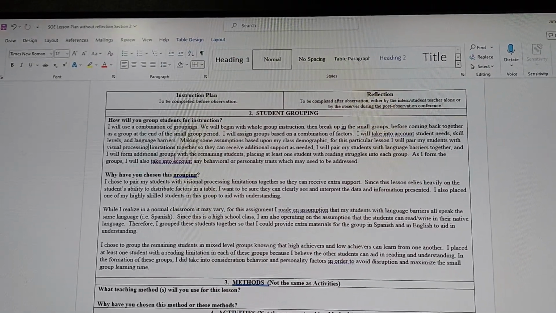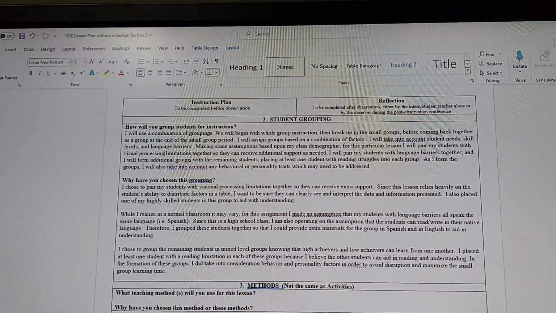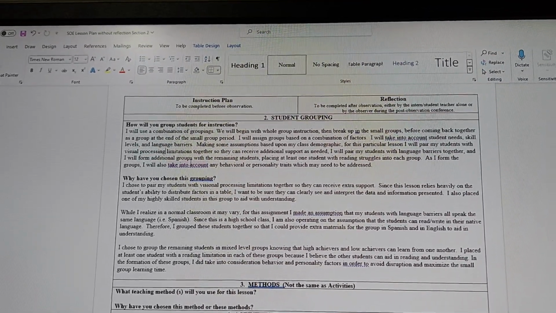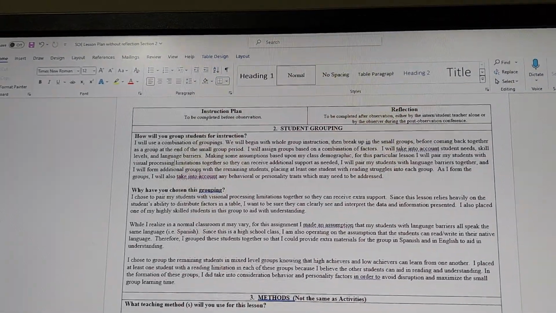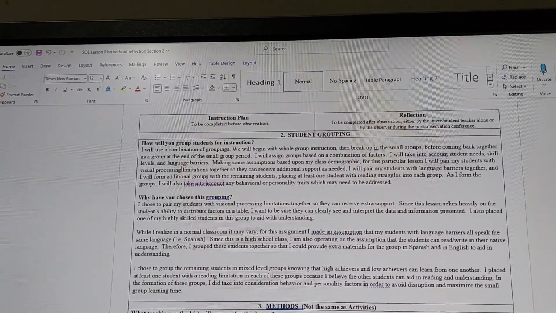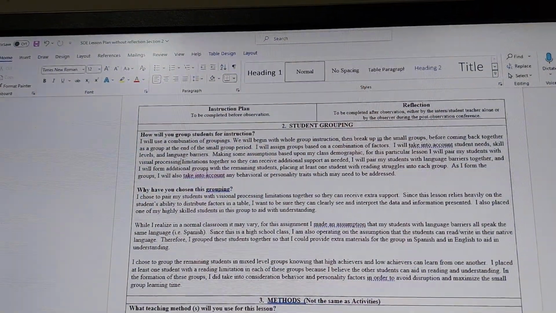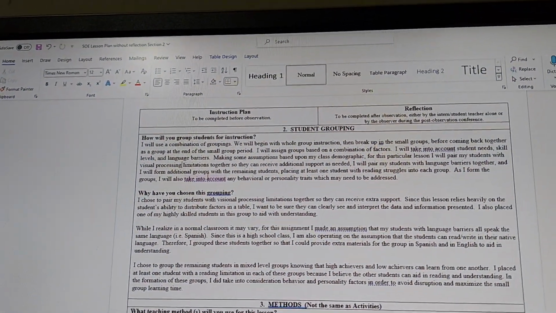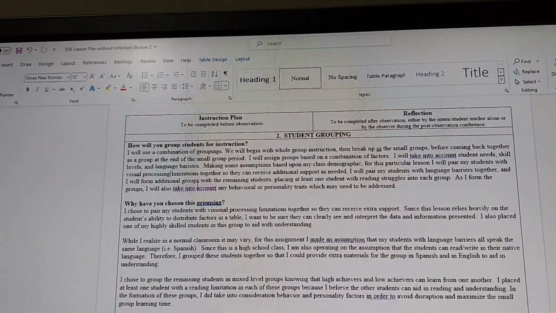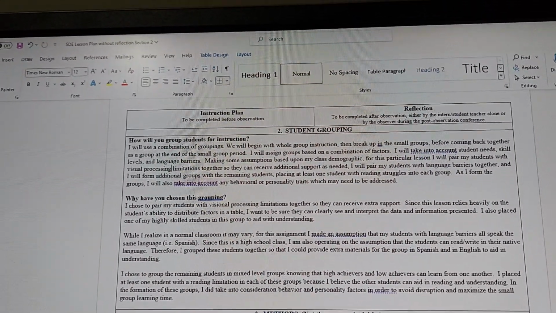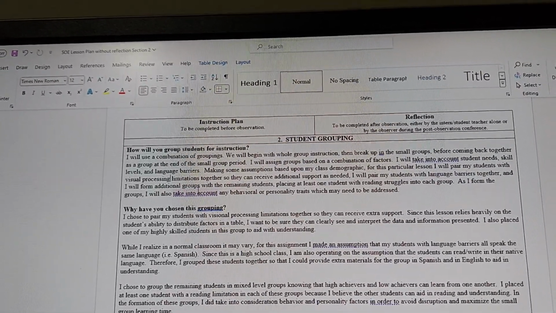I plan to take into account student needs, skill levels, and language barriers, making some assumptions based on my classroom demographic. For this particular lesson, I will pair my students with visual processing limitations together so they can receive additional support as needed. I'll pair my students with language barriers together, and I'll form additional groups with remaining students, placing at least one student with a reading struggle into each group. As I form groups, I will also take into account any behavioral and personality traits that may need to be addressed.